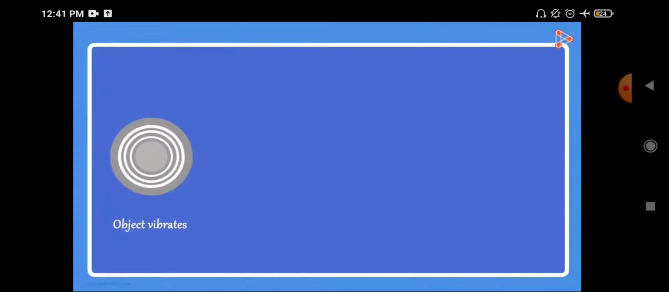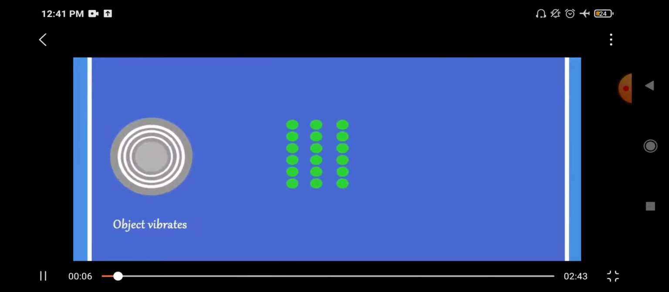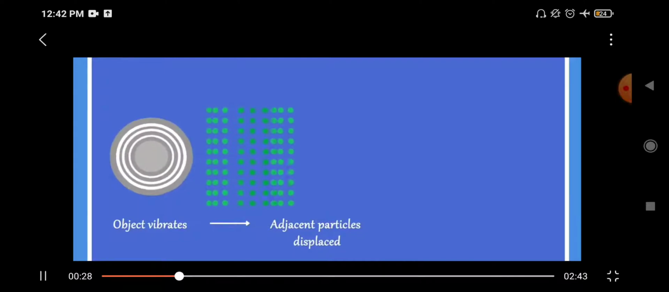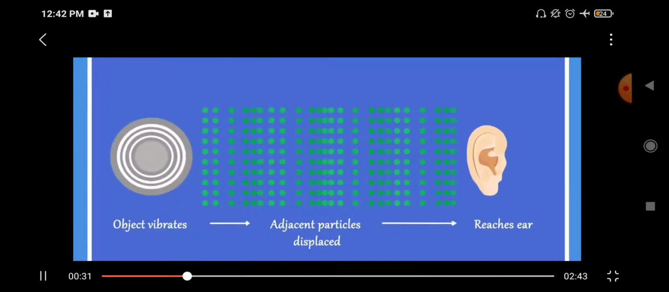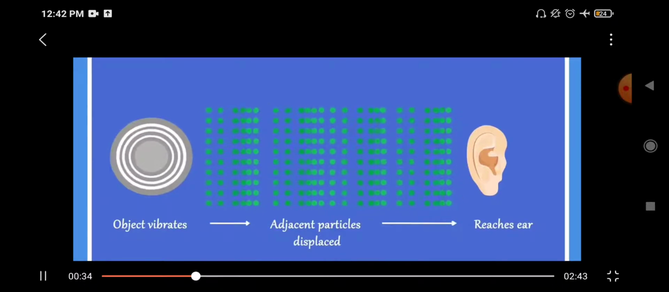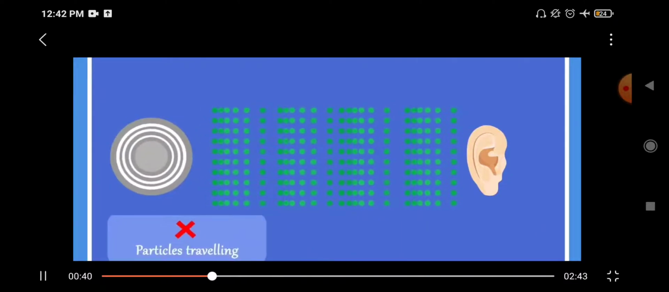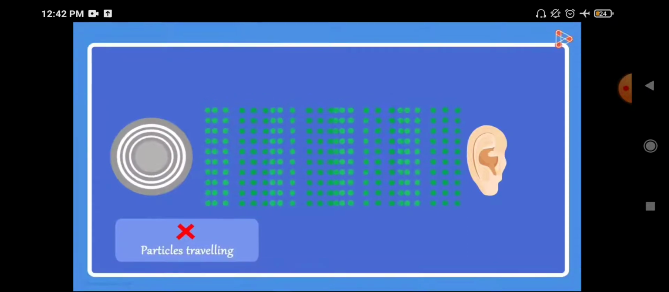Here you see this is an object which is vibrating, and these green dots are air particles. Now the vibration produced by this object pushes the adjacent particles and displaces them from their mean position. Now these particles go and collide with the nearby particles and again come back, and in response the nearby particles will again push the other particles. Like that, can you see the to and fro movement? They are going back and forth, and like this compression and rarefaction are being produced.